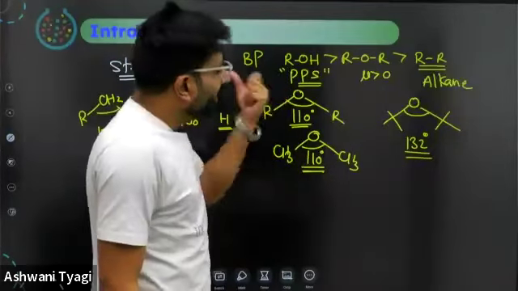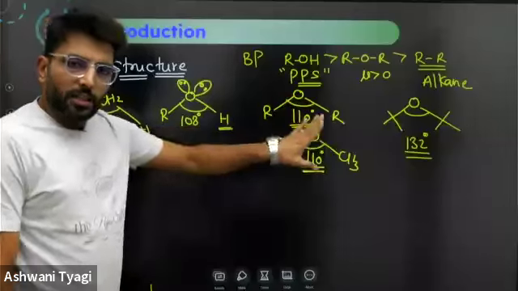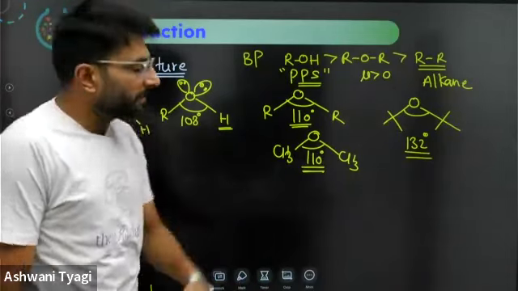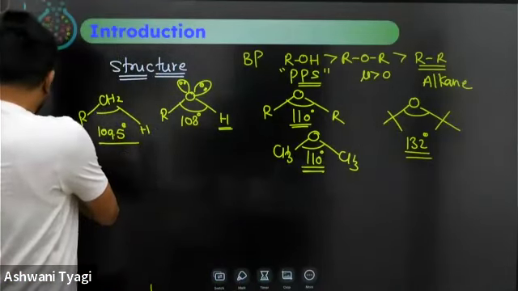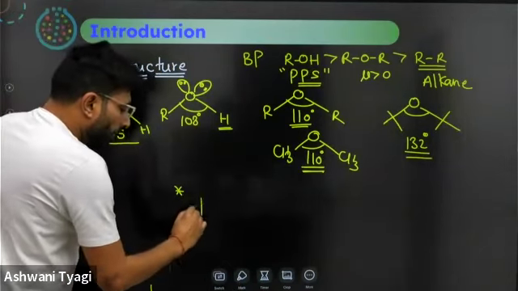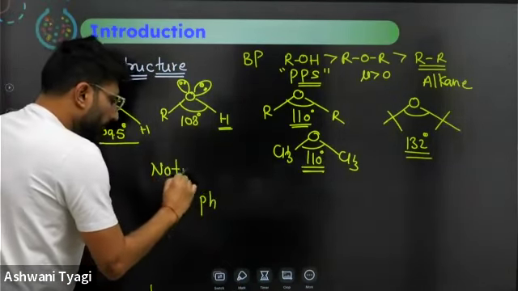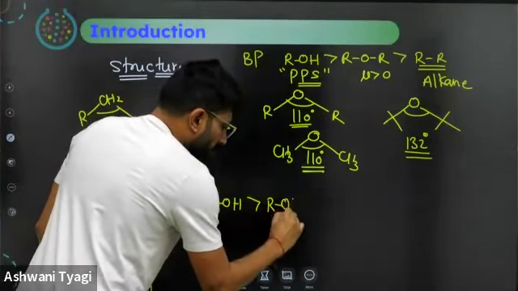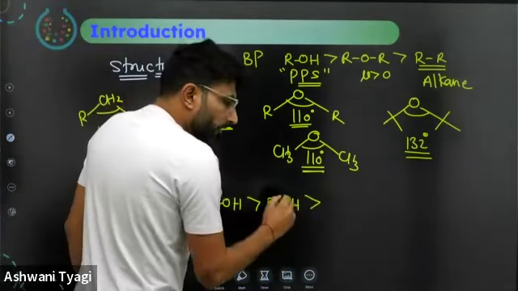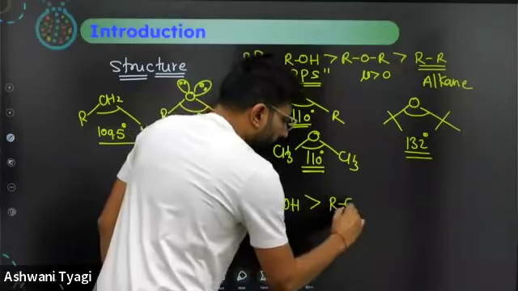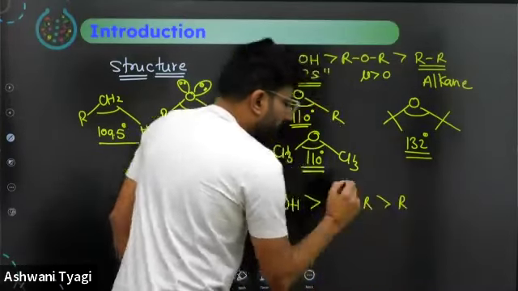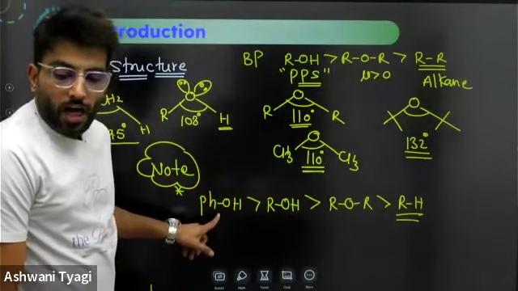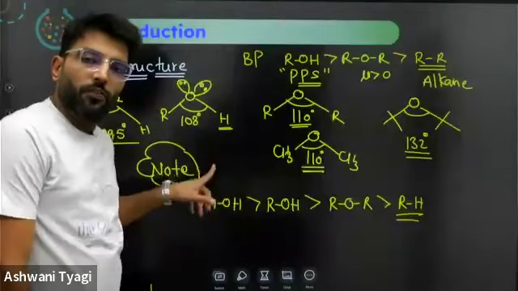So alcohols are slightly acidic in nature. Ethers are not at all acidic. Phenols are more acidic than alcohols. Remember, phenols are more acidic than alcohols. Note that phenols, PhOH, are more acidic than alcohols, which are more acidic than ethers. Ethers are not acidic. These are more acidic than alkanes. So remember, here phenols are far more acidic than alcohols.